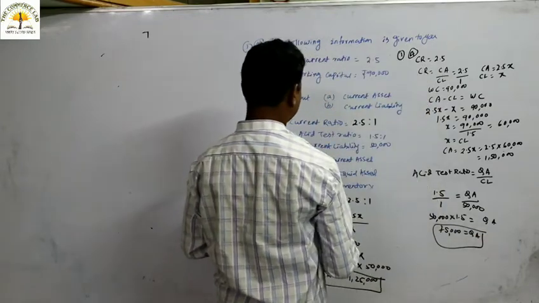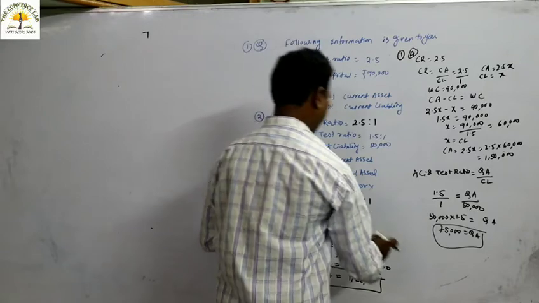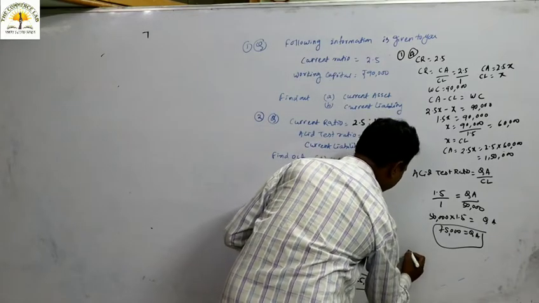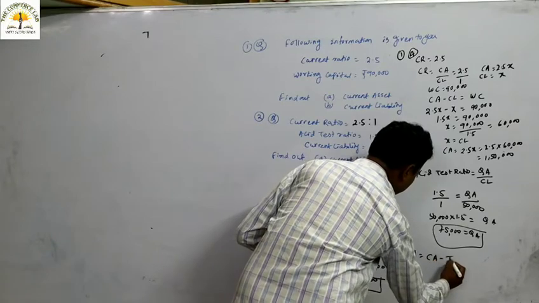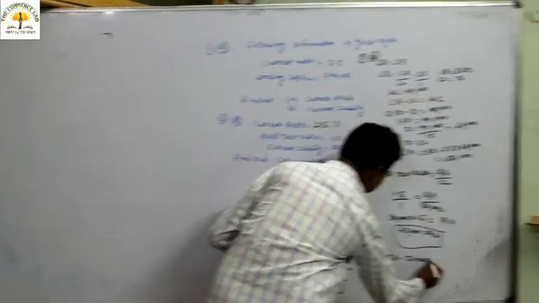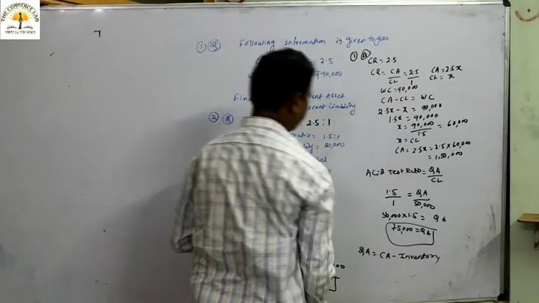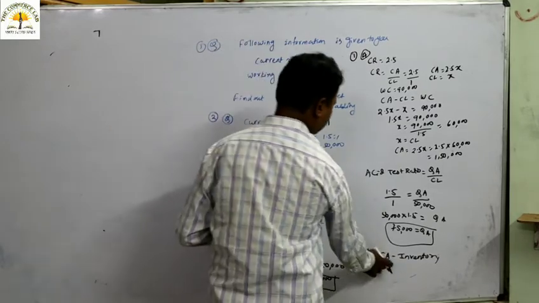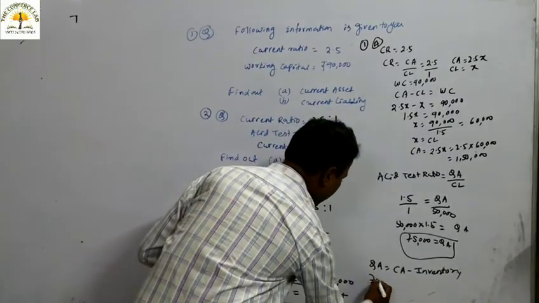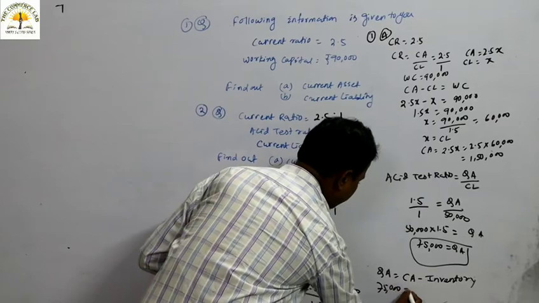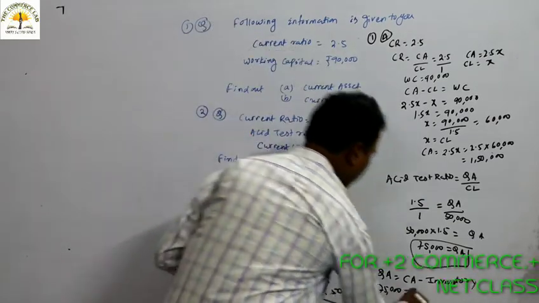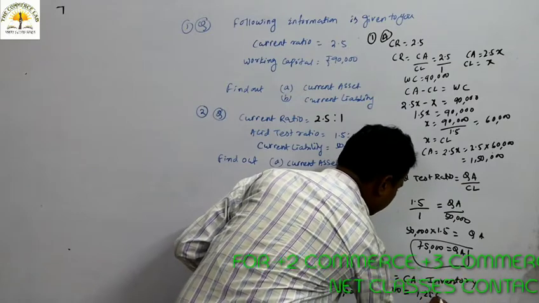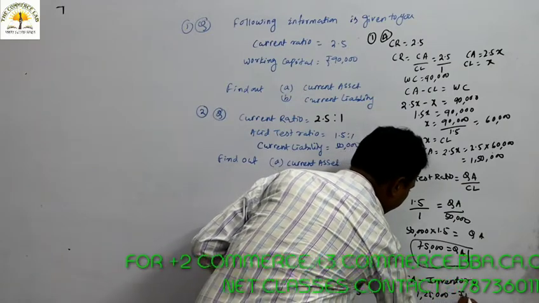Thereafter, what is asked? Inventory. We know quick asset equals current asset minus inventory. We got quick asset as 75,000, and current asset we already got as 1,25,000, and the inventory figure we have to determine.